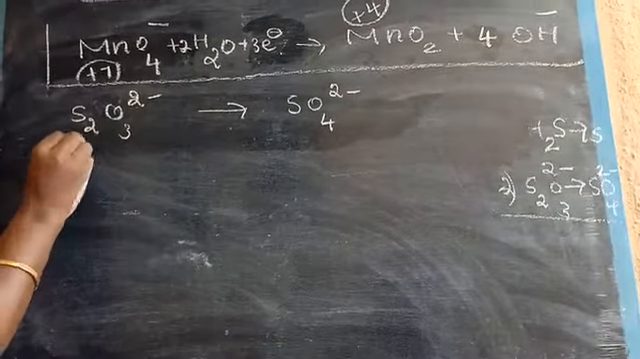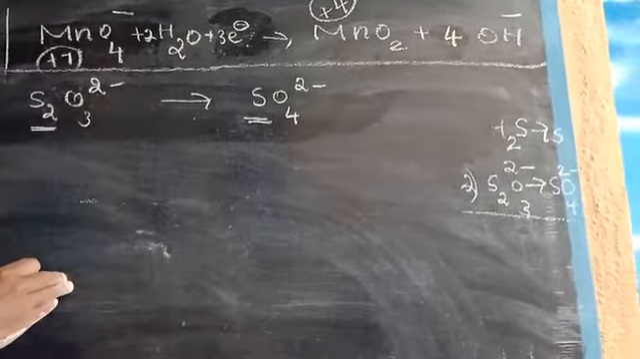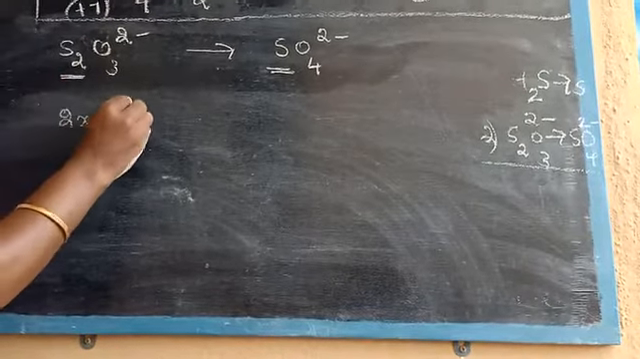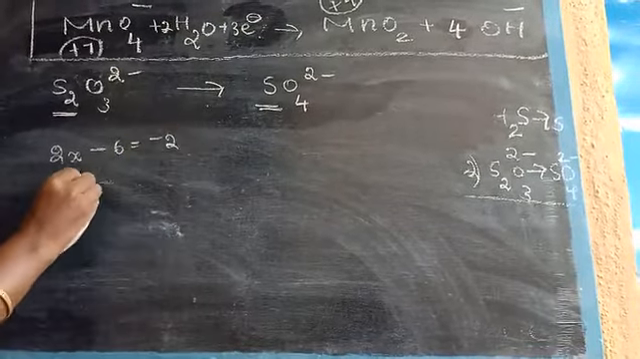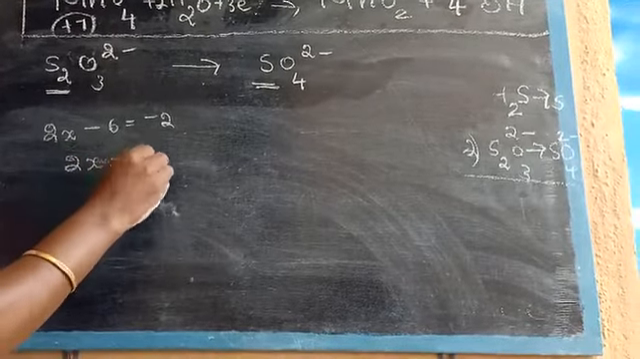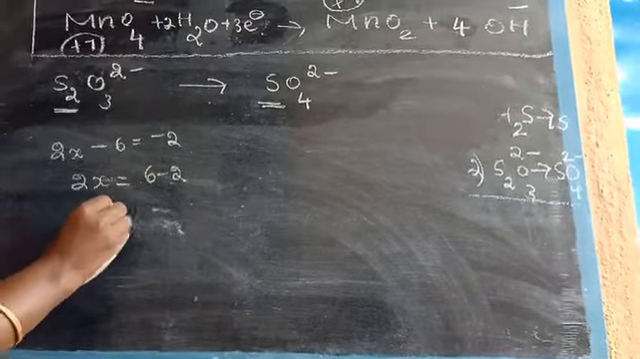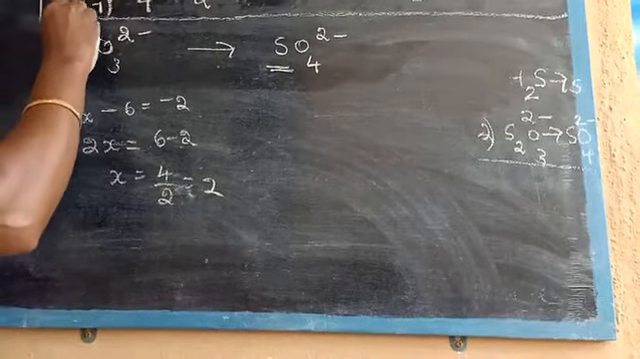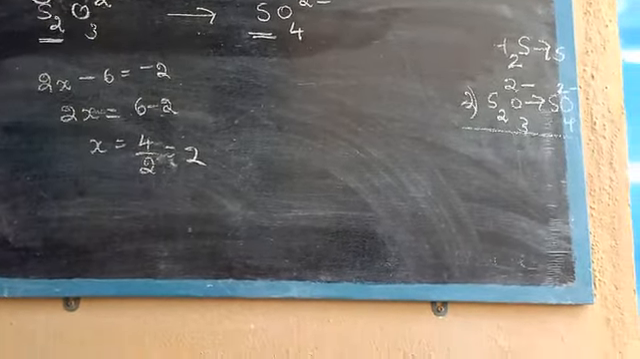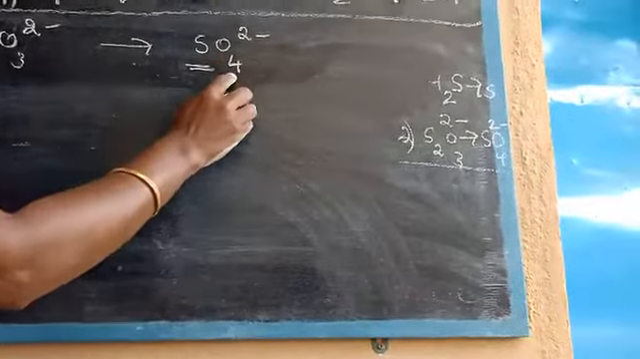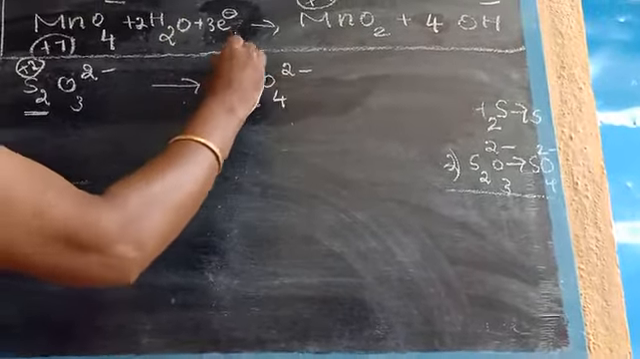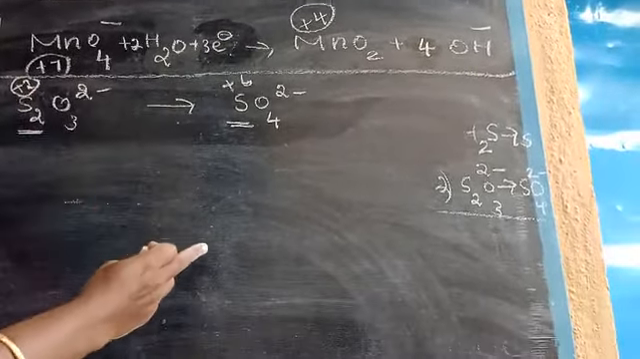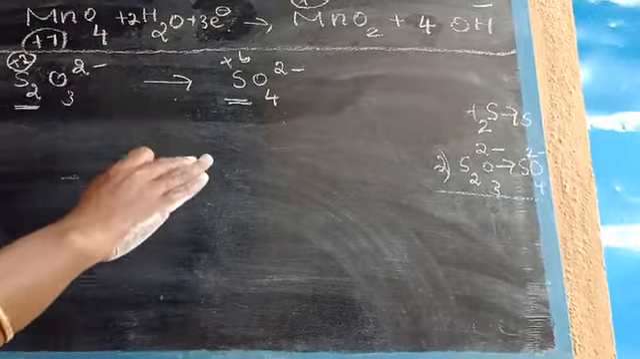Okay, now find out the sulfur oxidation state. So here 2x, then 3 2s are 6, minus 6, minus 2. So 2x equals 6 minus 2, 4. So x is 4 by 2, that is 2. So now the sulfur oxidation state is plus 2. Okay, so here 4 2s are 8, 8 minus 2, that is 6. So plus 6. So now plus 2 to plus 6, the oxidation number increases. So this reaction is the oxidation.